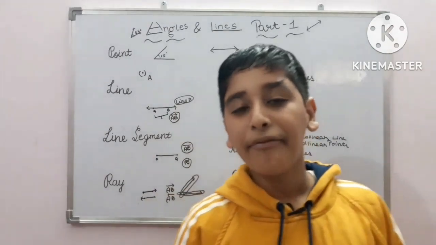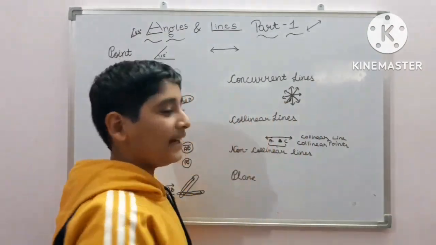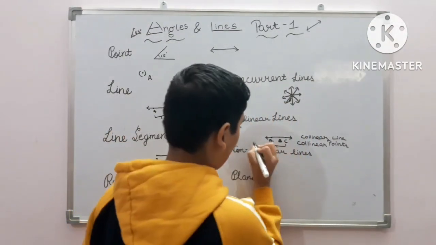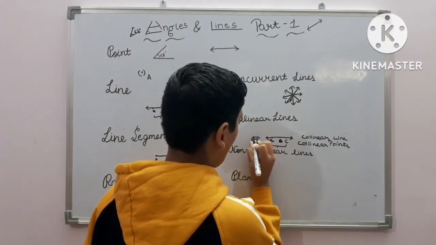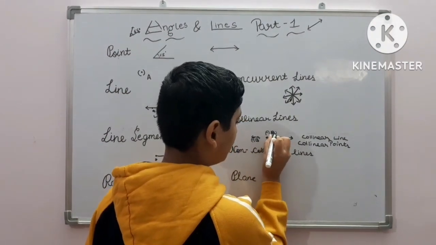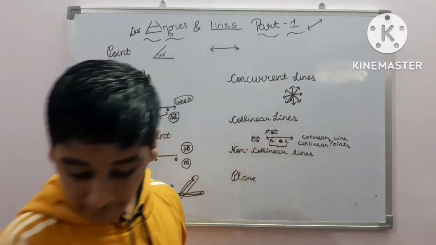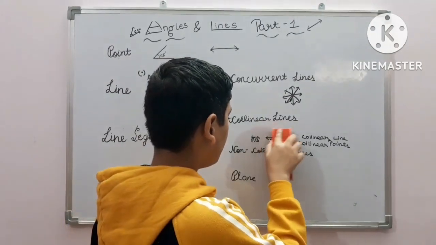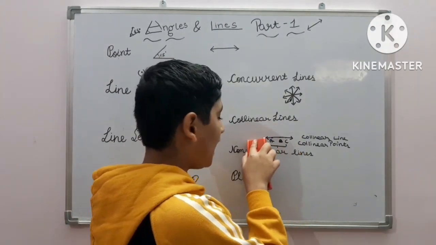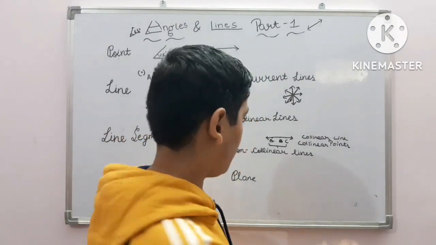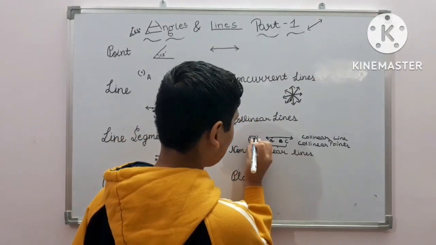And if we have to name a collinear line, then we will not name it like AB or ABC. We have to name it with the starting point and with the ending point. We will name it as AC.